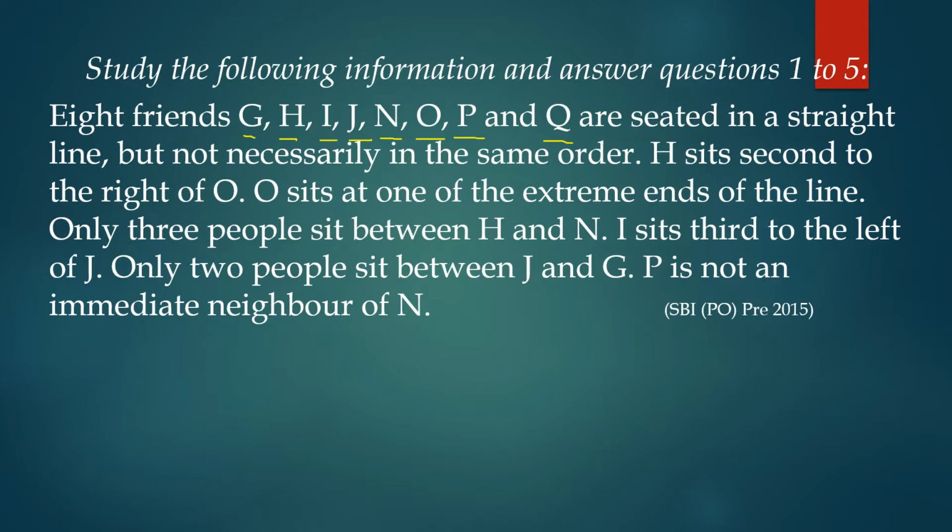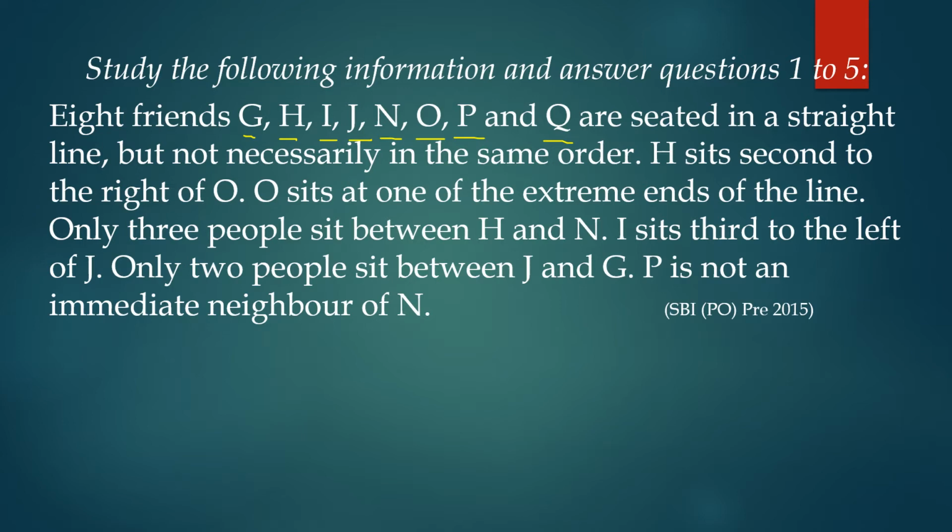H sits second to the right of O. O sits at one of the extreme ends of the line. Only 3 people sit between H and N. I sits third to the left of J. Only 2 people sit between J and G. P is not an immediate neighbor of N.